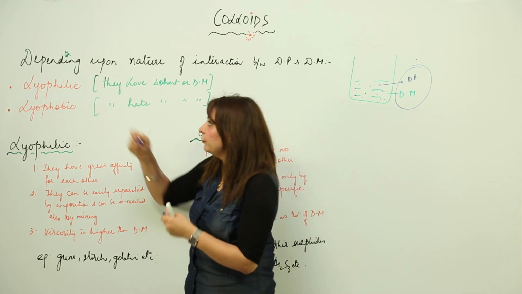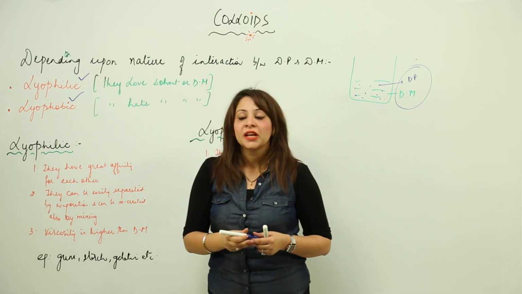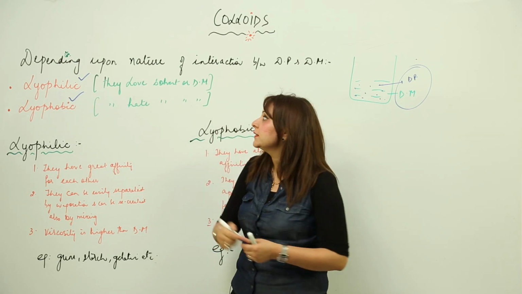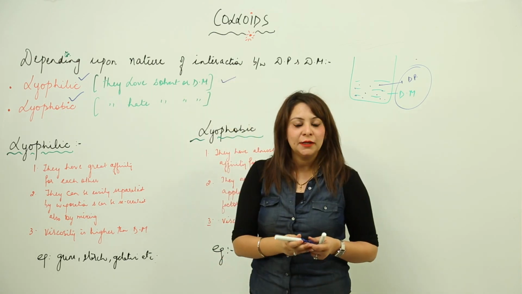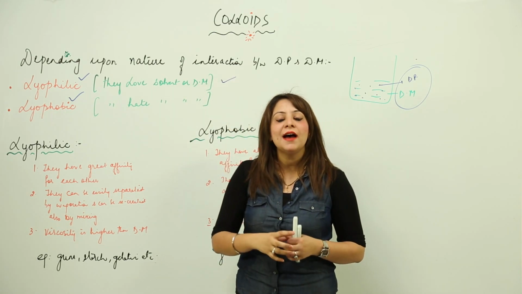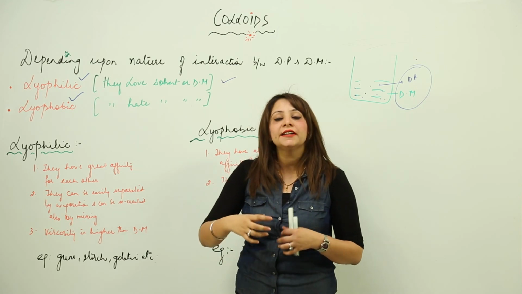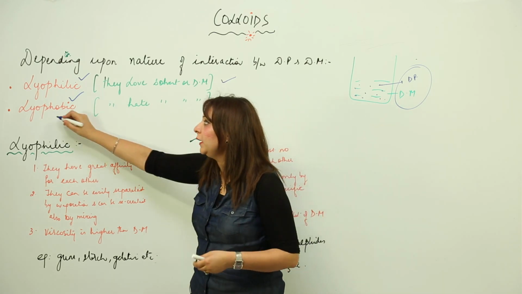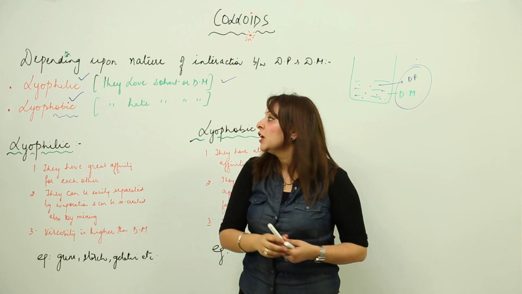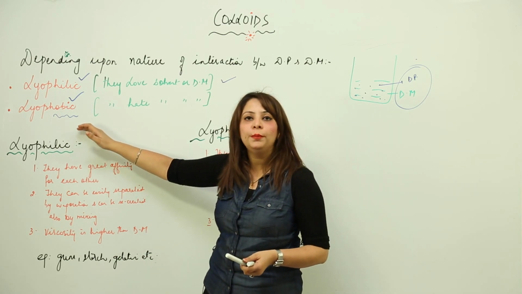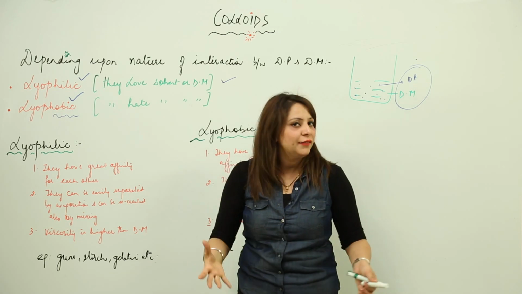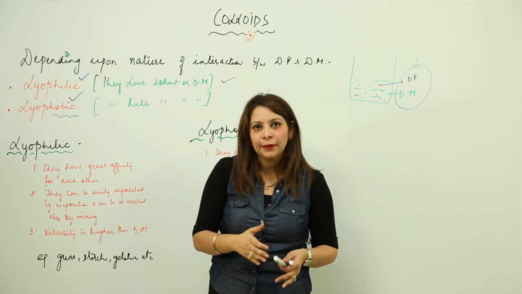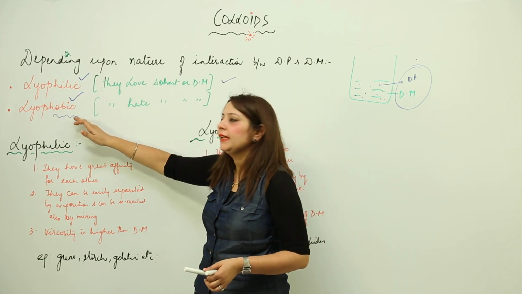One is lyophilic and the other is lyophobic. As the name suggests, philic means love, right. So lyophilic means that they have love for each other. That means the particles which are suspended have love for their dispersion medium, or you can say they attract their dispersion medium. And the other one is lyophobic. Phobia means hate, repelling, right. So in lyophobic, the dispersed phase and dispersion medium do not have any affinity for each other, or we can say they repel each other, they just hate each other. So this is what lyophilic and lyophobic are.